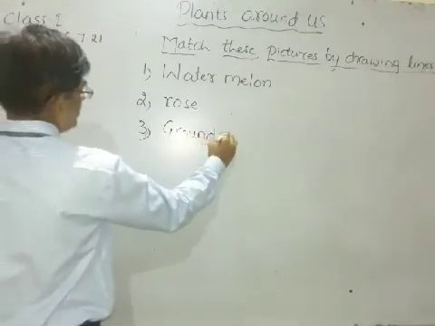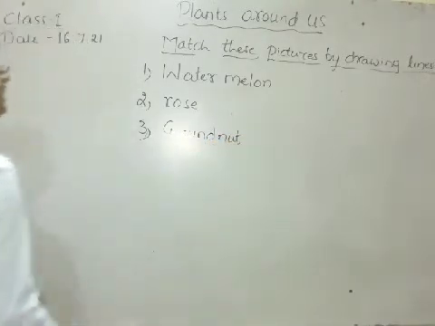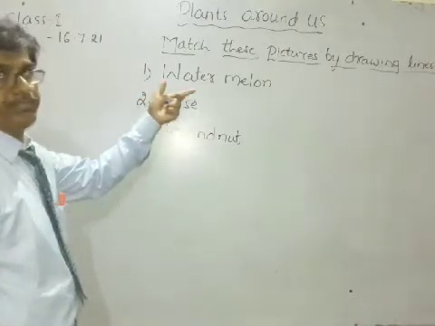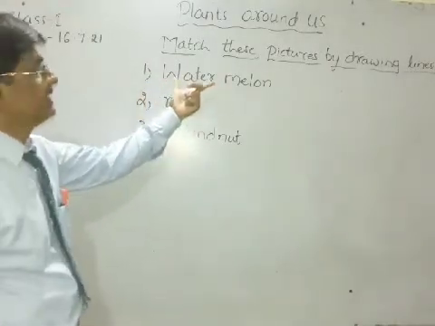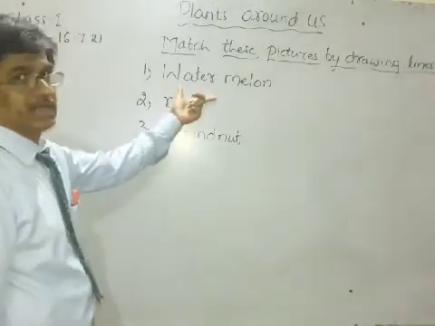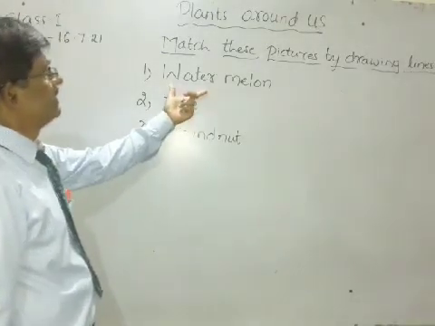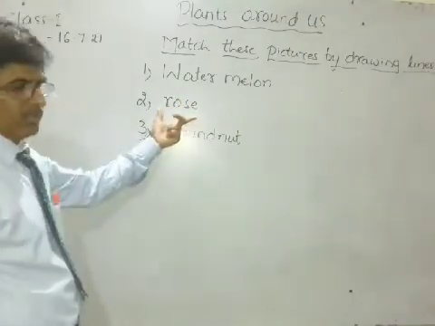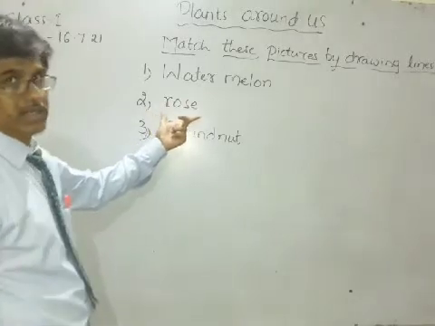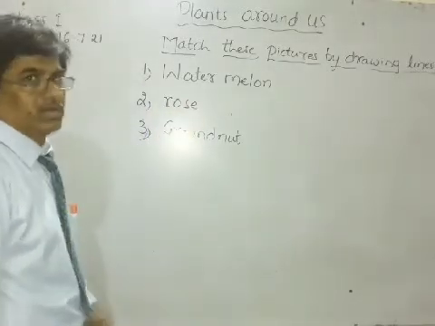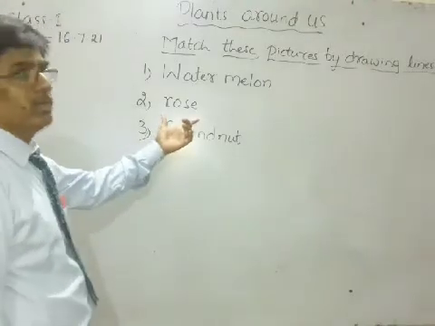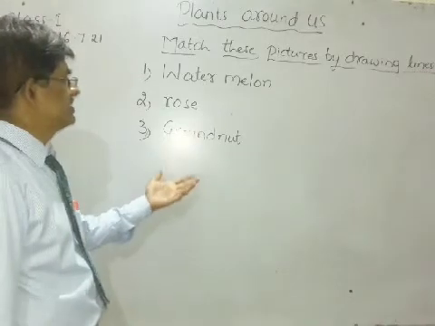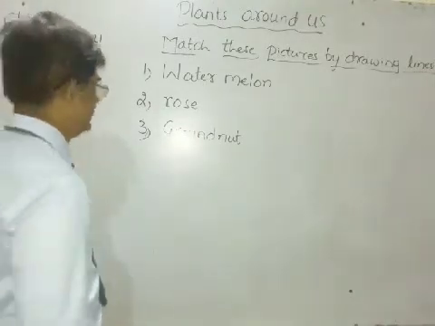Watermelon is called kalagri. Rose is gulabi, what we call it. Groundnut is singa, what we call it.